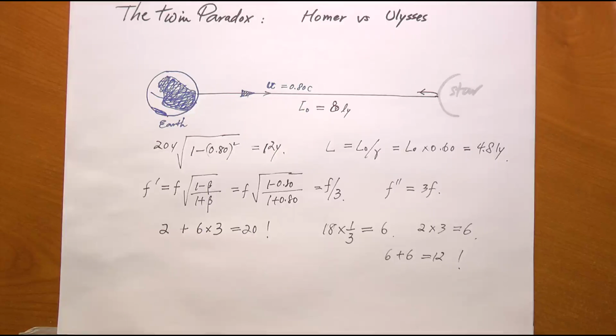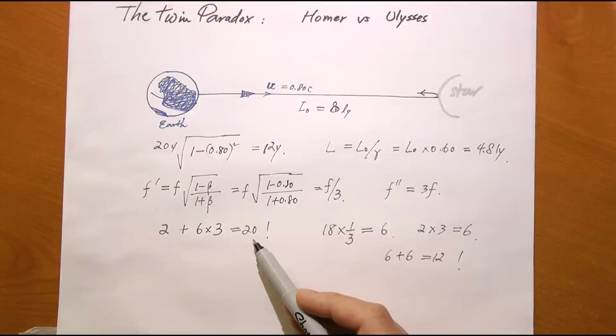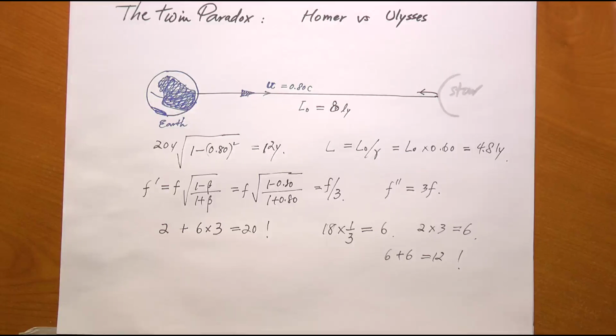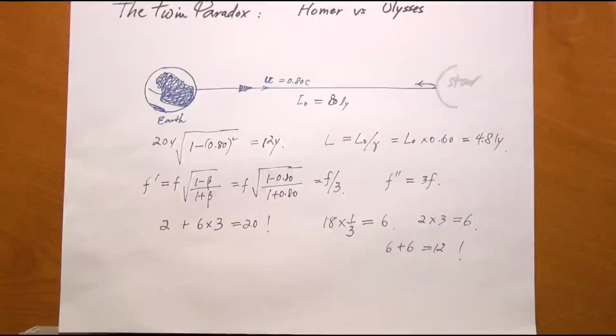Homer received only 12 signals from Ulysses, and therefore he says Ulysses aged 12 years, but Ulysses received 20 signals from Homer, so Ulysses must agree that Homer has aged 20 years.